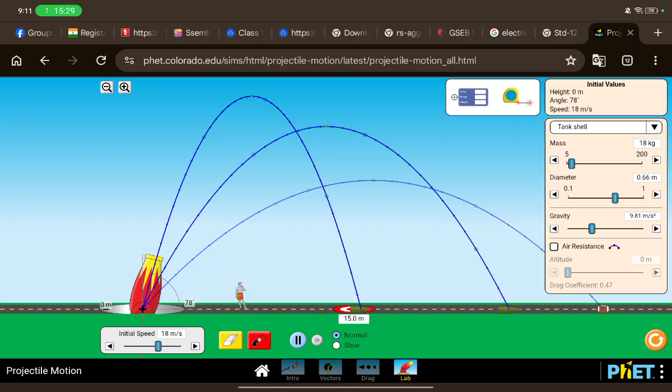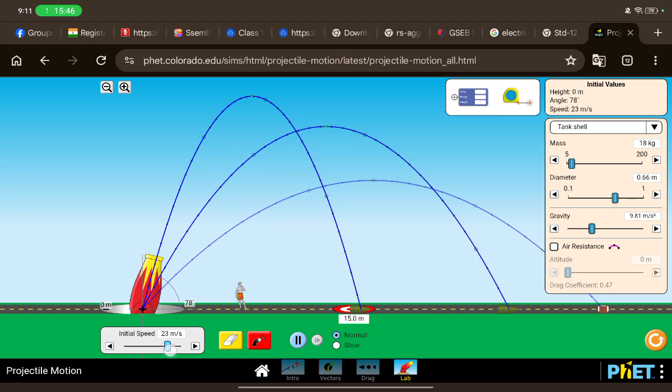At what angle you are projecting. If it's 45 degrees or less than that, it will go far from the cannon, right? But if you increase the angle, height increases but the range decreases, right? Now let's increase the speed.